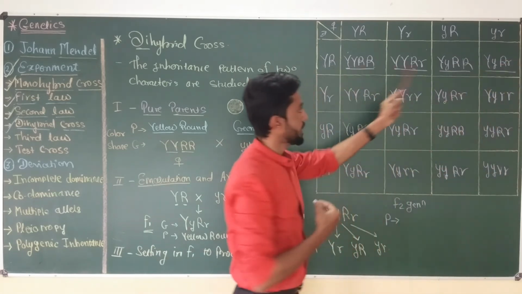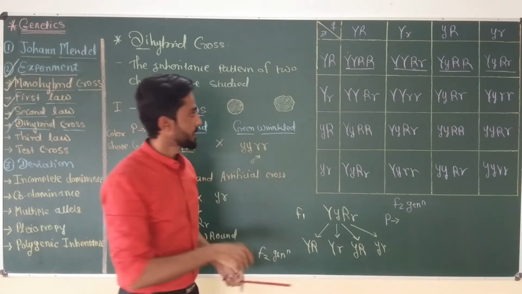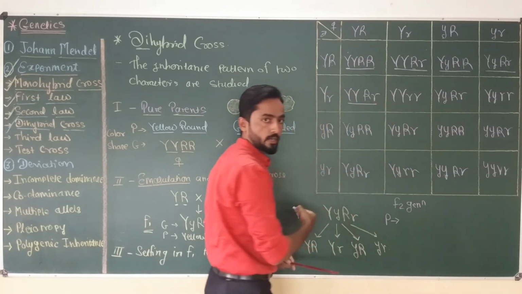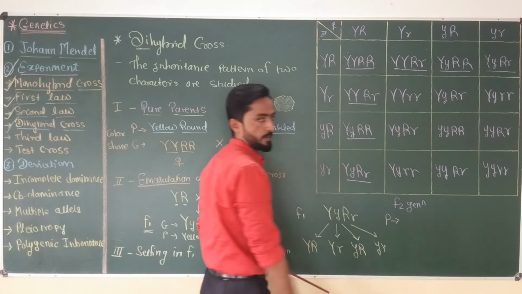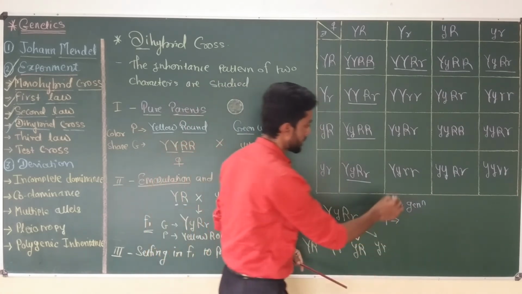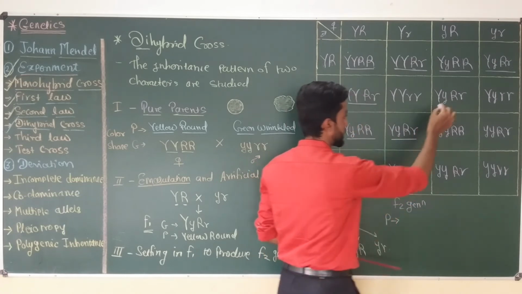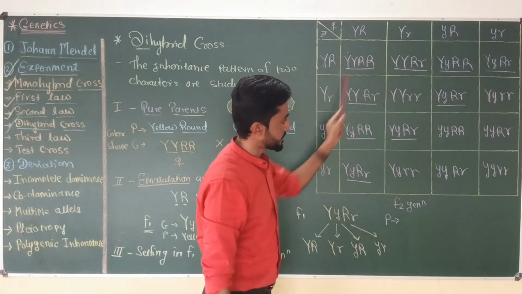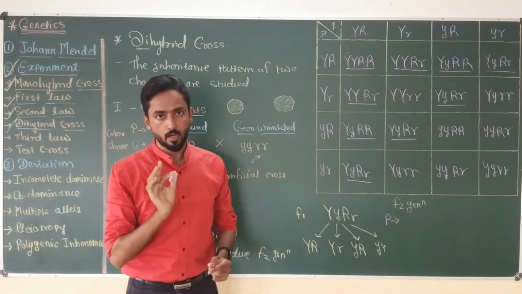So out of 16, 9 plants have yellow and round seeds.